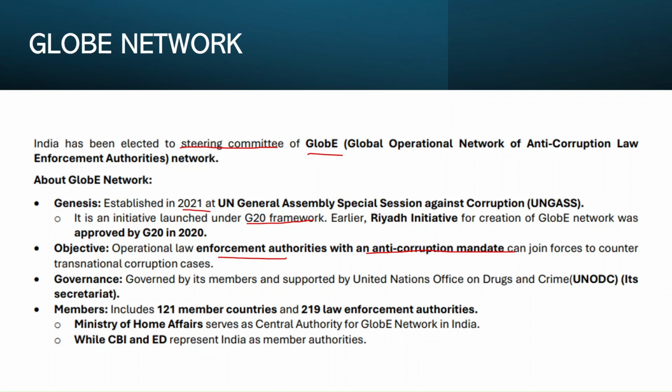Okay, and governance model, if you see, it is governed by the members of the GLOBE. So currently there are 121 members, and it is also supported by the United Nations Office on Drugs and Crime, UNODC. Right? From India, if you see, the Ministry of Home Affairs is the central authority for GLOBE network in India, and also CBI and ED, or the Enforcement Directorate, represent India as member authorities in the GLOBE network.